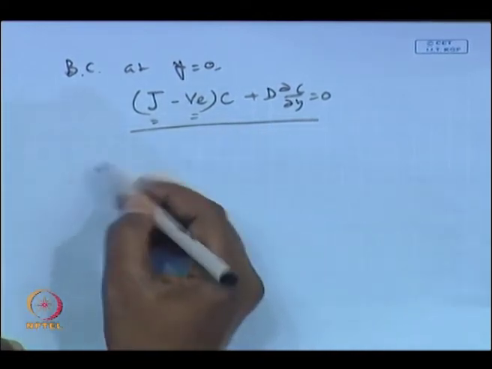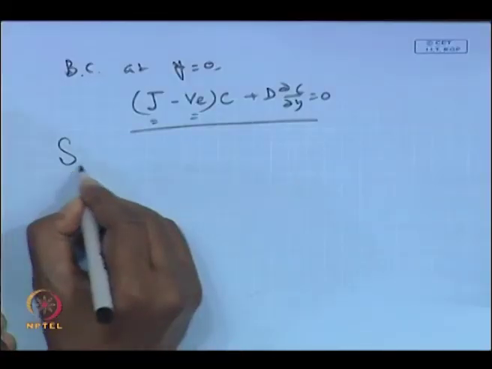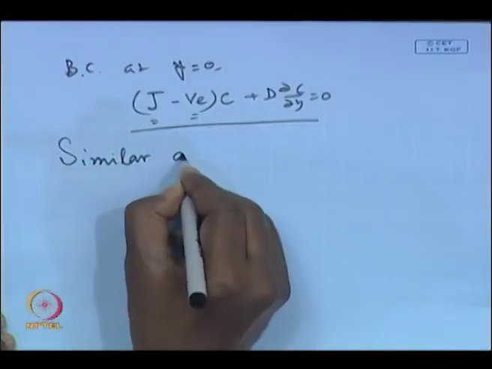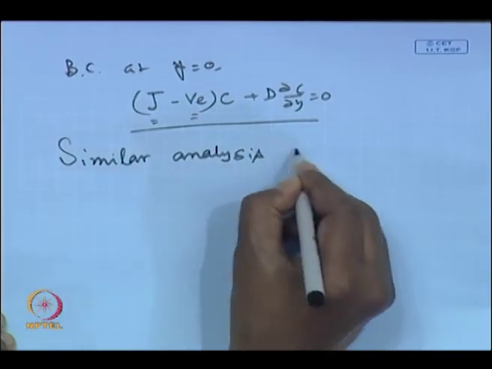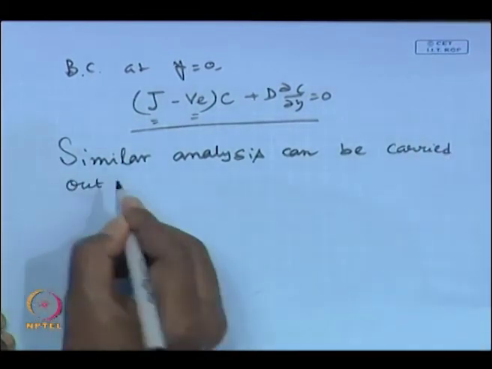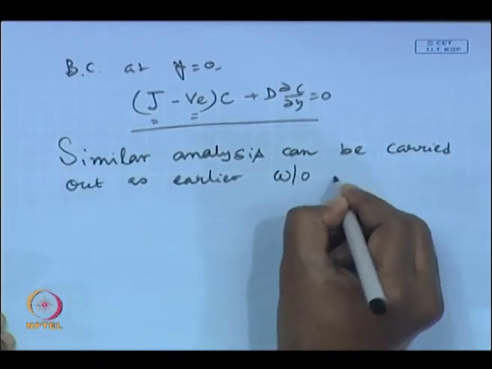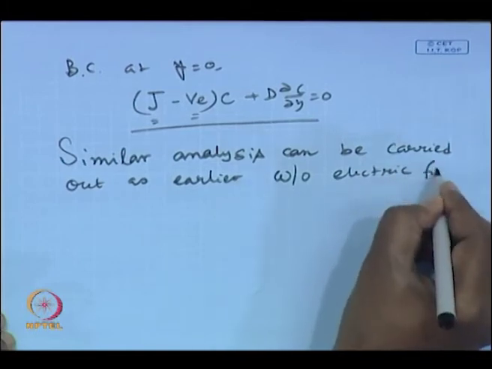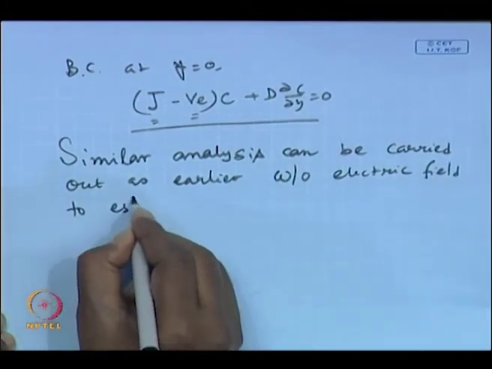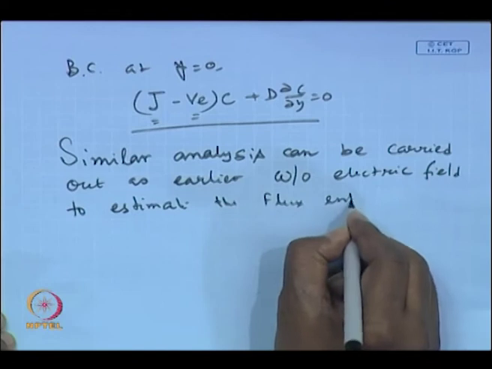Okay. So, now this set of equations in case of osmotic pressure control filtration, I am not solving it here, it can be solved in the same way by using similarity transformation, whatever we have done earlier. So, similar analysis can be carried out as earlier without electric field to estimate the flux enhancement.